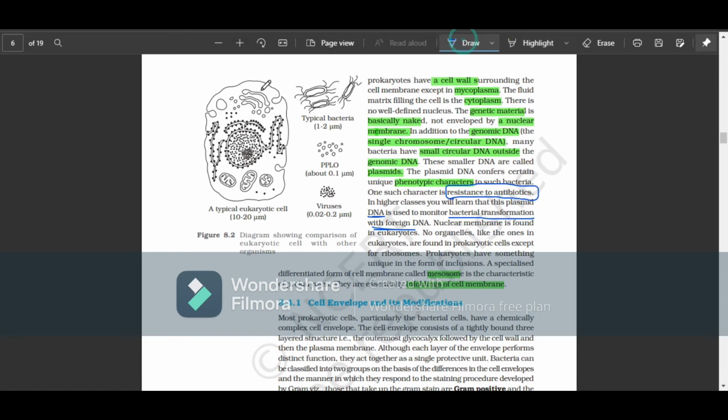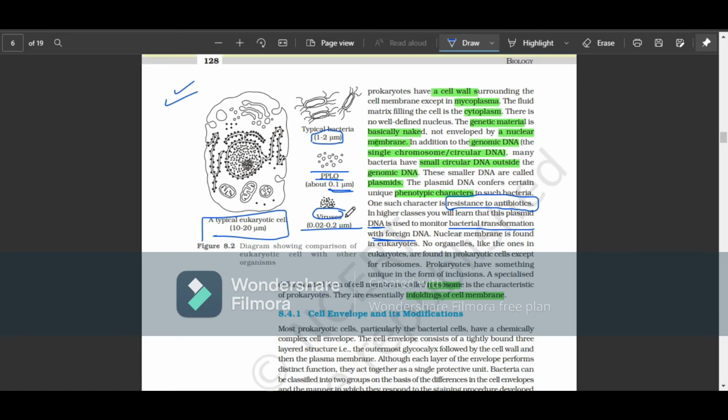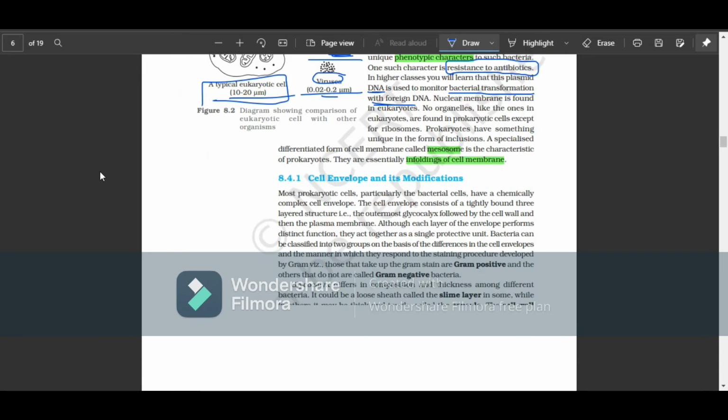Okay. Now again, another set of dimensions are given. A typical bacteria is 1 to 2 micrometers. Pleuropneumonia like organisms are 0.1 micrometers. Viruses and a typical eukaryotic cell, right? So you can remember from the smallest to the largest: viruses 0.02 to 0.2 micrometers, then pleuropneumonia like organisms 0.1 micrometers, then bacteria 1 to 2 micrometers, and eukaryotic cells 10 to 20 micrometers.